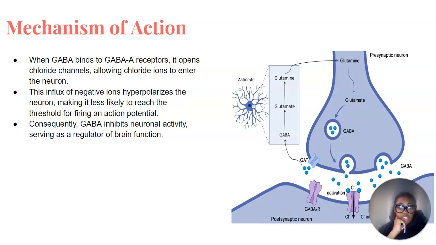Meanwhile, the binding of GABA to GABA-B receptors initiates signaling cascades that modulate neuronal activity through various pathways, contributing to the overall inhibitory effect of GABA within the central nervous system. In essence, the intricate interplay between GABA and its receptors orchestrates a finely tuned balance of neuronal activity, crucial for maintaining proper brain function and homeostasis.